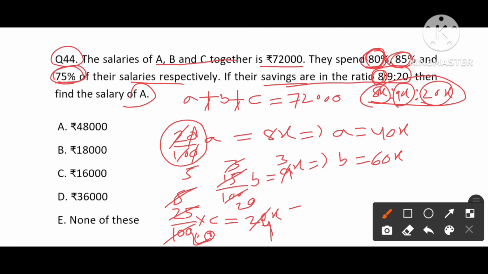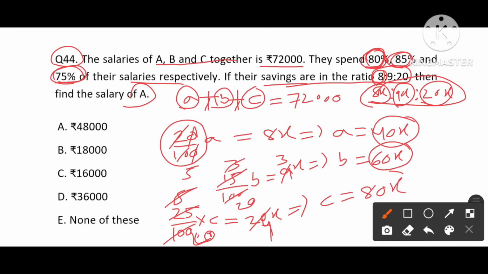So C equals 20 into 4, which is 80x. Now the ratio of A, B, C we have is 40, 60 and 80.